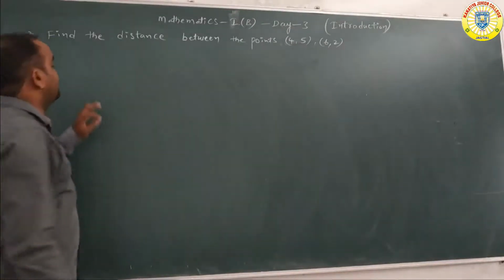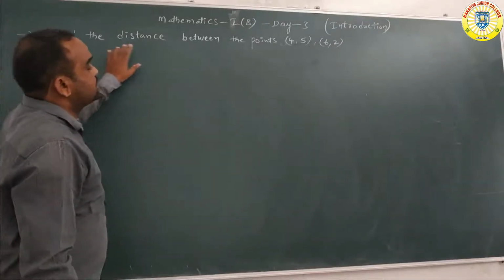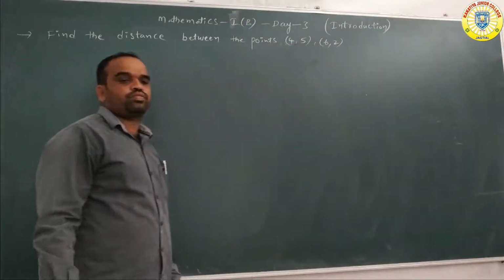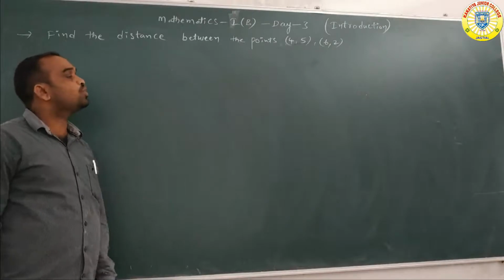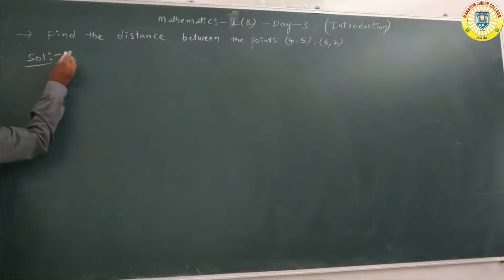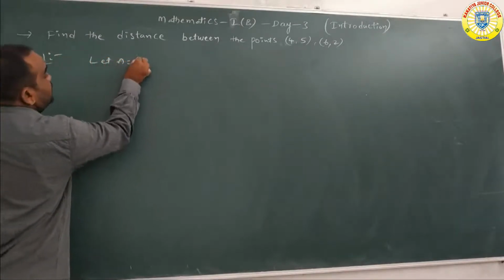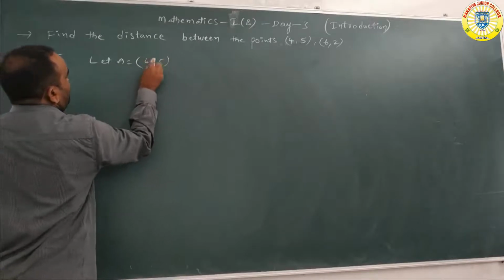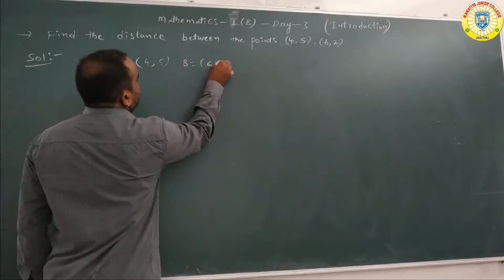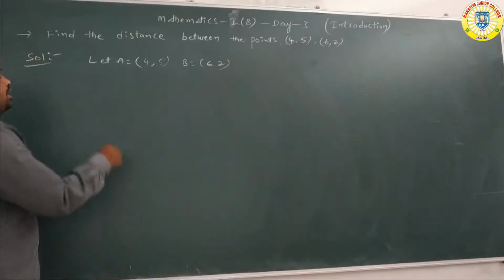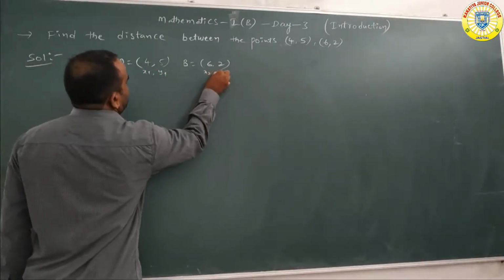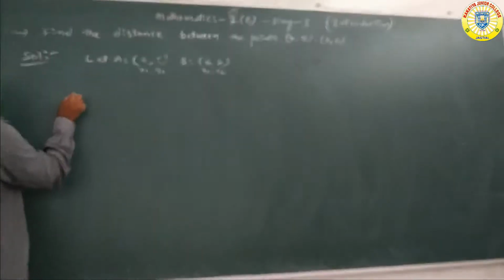So next question, see here one small question. Find the distance between the points (4, 5) and (6, 2). See the solution. Let the given points be A is equal to (4, 5) and B is equal to (6, 2). Okay now? A is equal to (4, 5), B is equal to (6, 2). This is x1, y1. This is x2, y2.